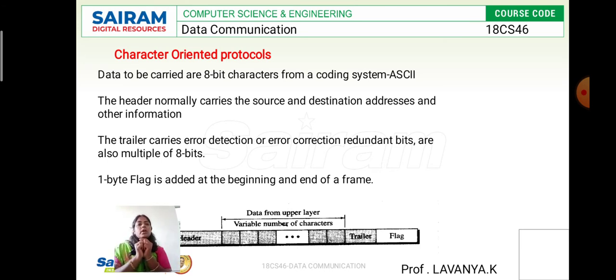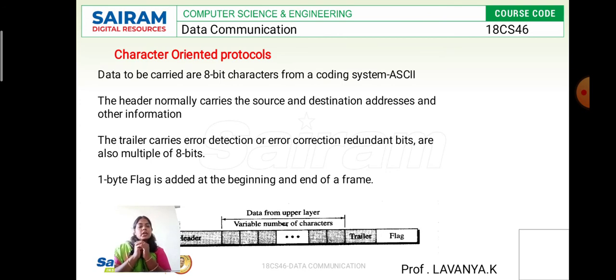The header part carries only the source and destination address along with the information. But the tail carries the error detection as well as correction technique or method. Along with that, they add the redundancy bits. That redundancy bit should be 8 bits. So this is our character oriented protocol.